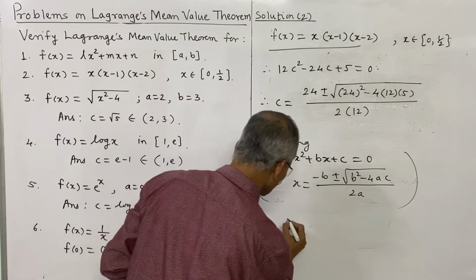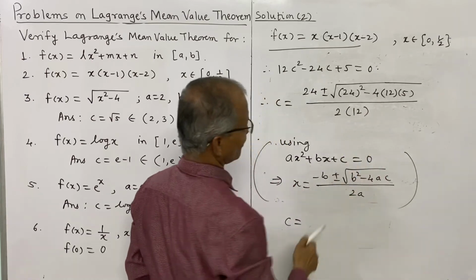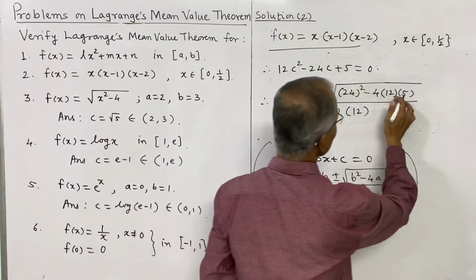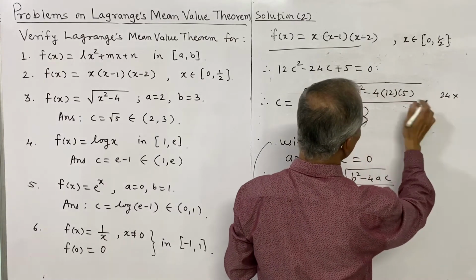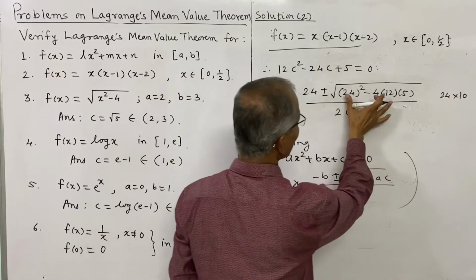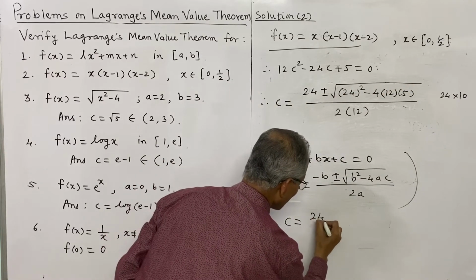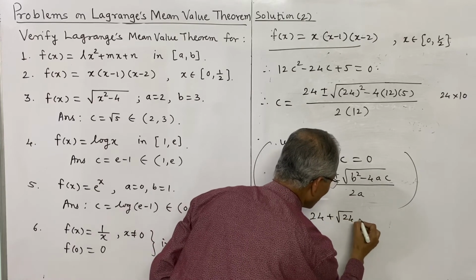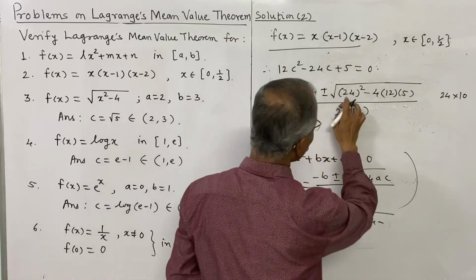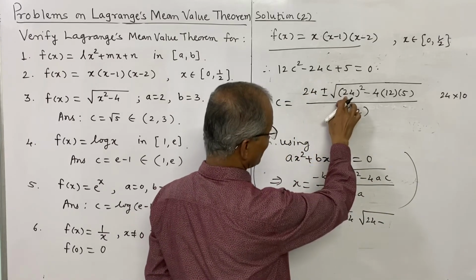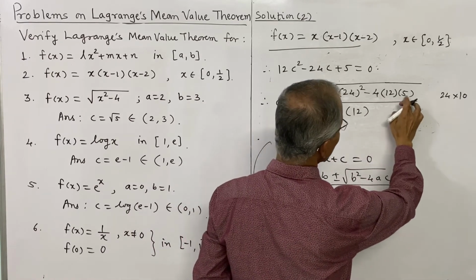So c is equal to, here there is also a factor 24, and this can be written as 12 into 2, that is 24, and 2 into 5, that is 10. So 24 I shall take common from under the root sign, that is 24 plus or minus root of 24 into, this 24 remains inside the root sign, and here what remains is 10.